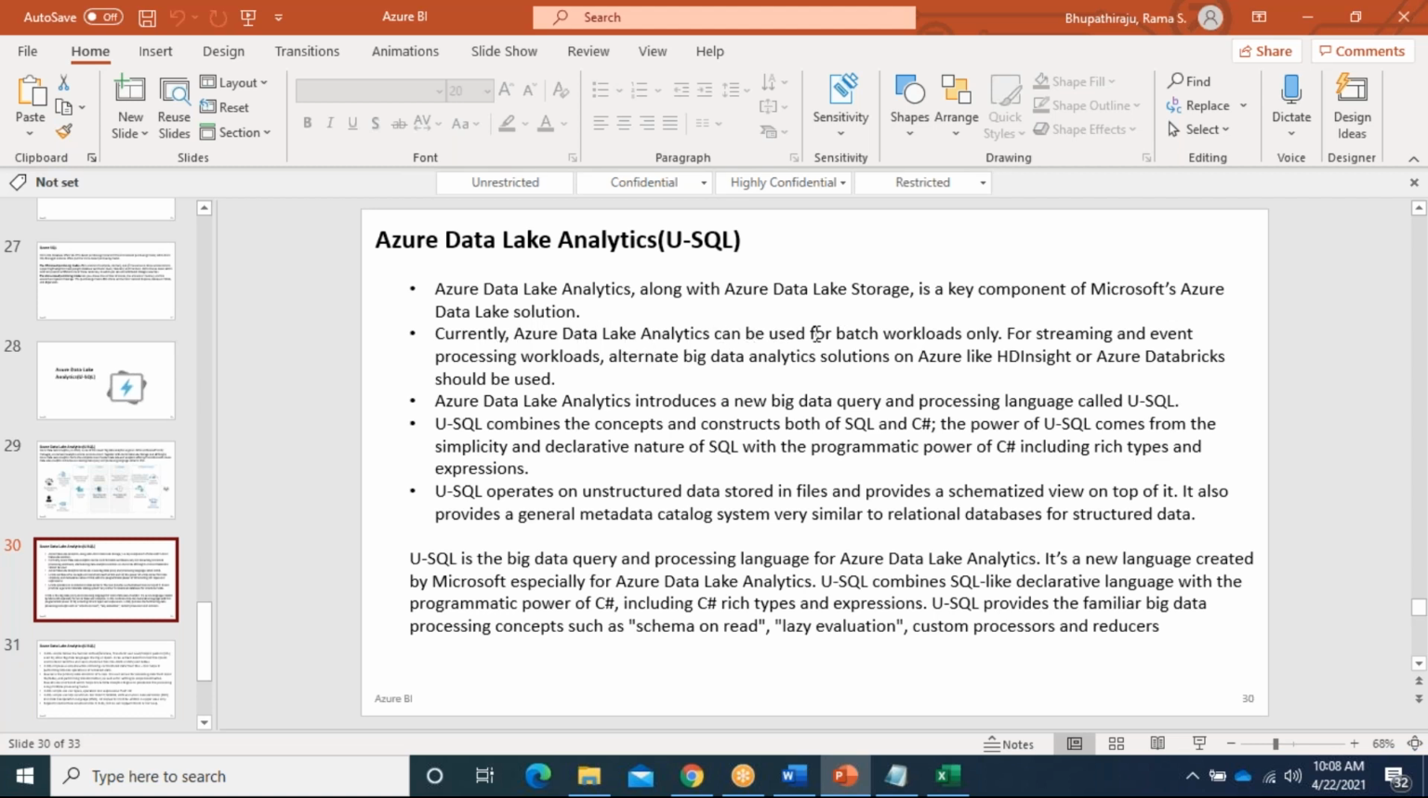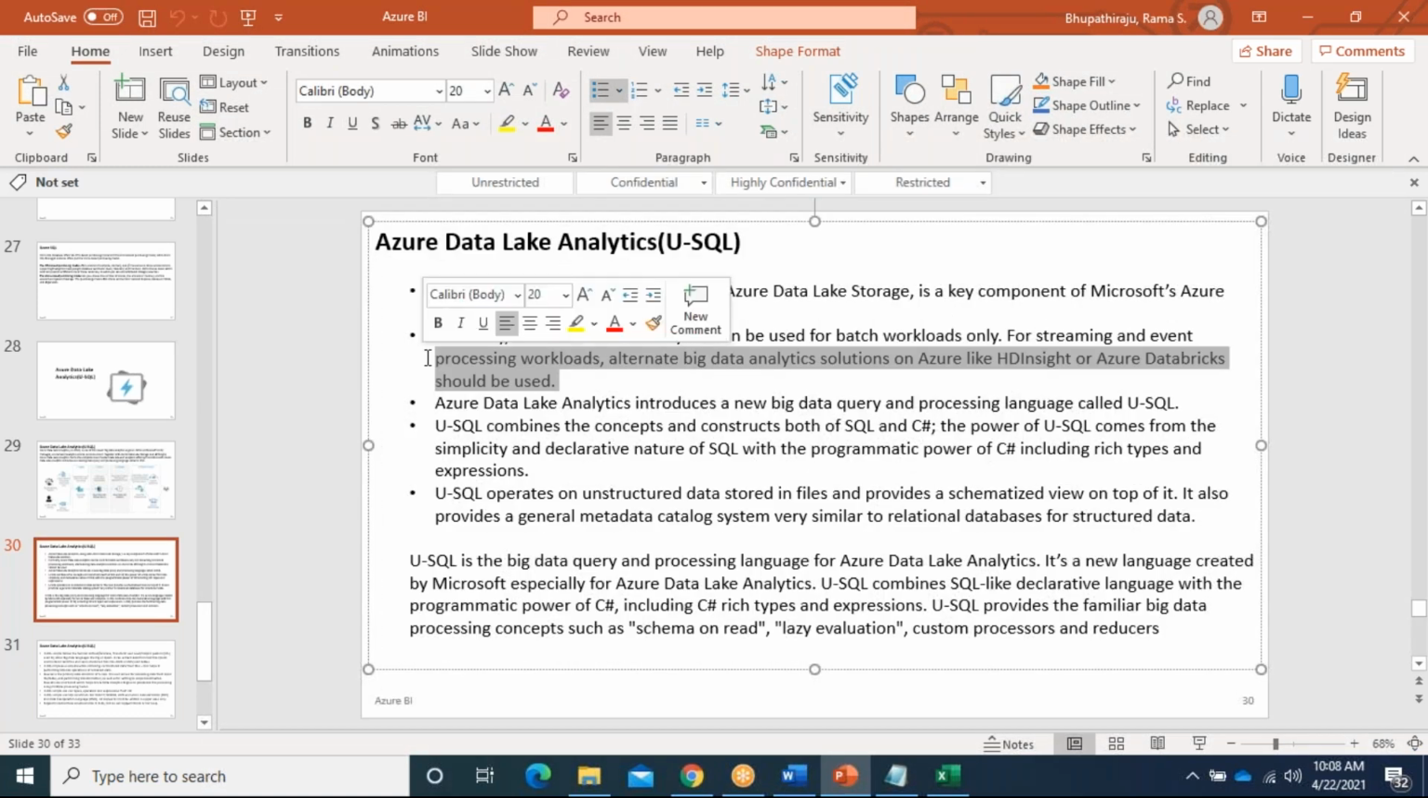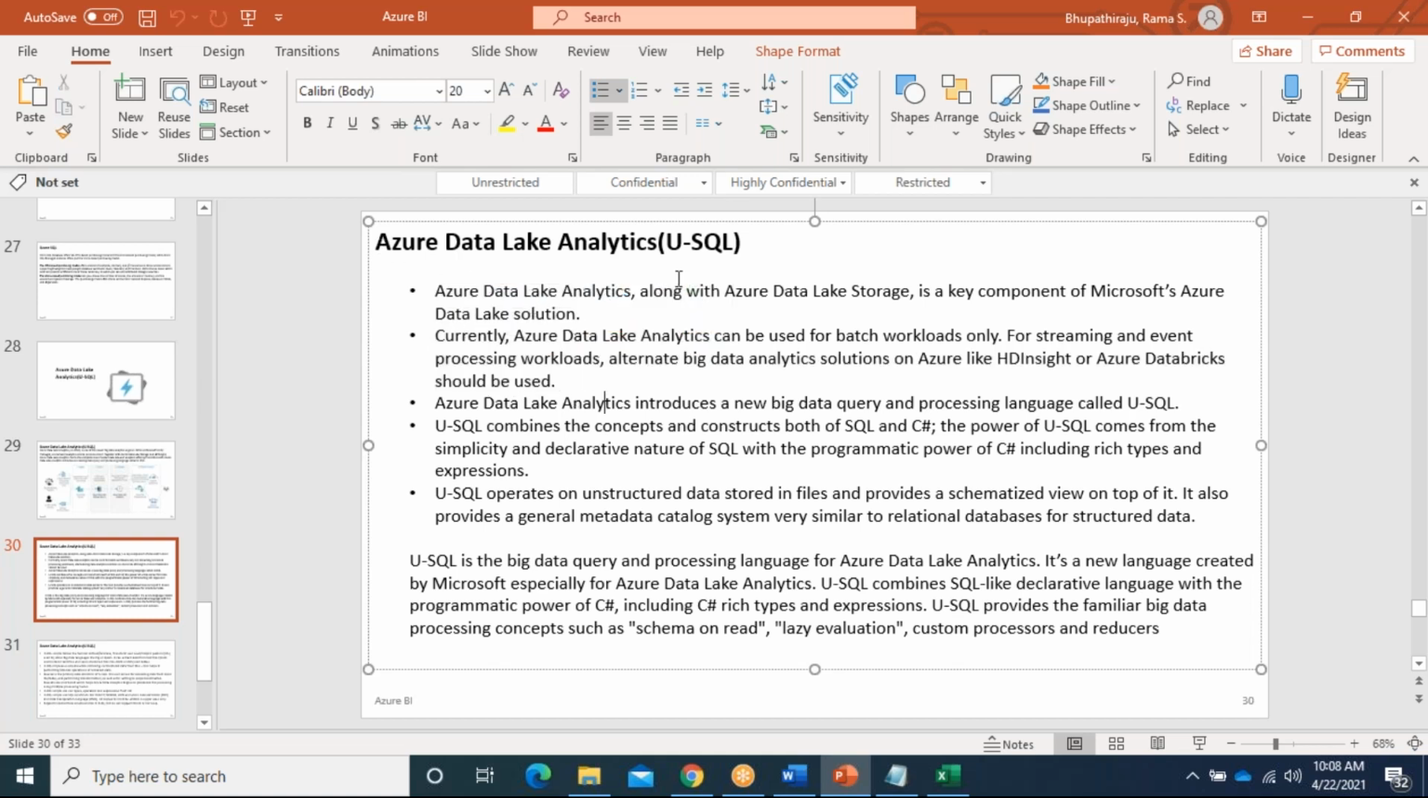Currently, Azure Data Lake Analytics can be used for batch workloads only. For streaming and event processing workloads, alternative big data analytics solutions for Azure, like HDInsight or Azure Databricks, should be used. For example, if you have a file you want to process, you can use Azure Databricks. The alternative is also Azure Data Lake Analytics.